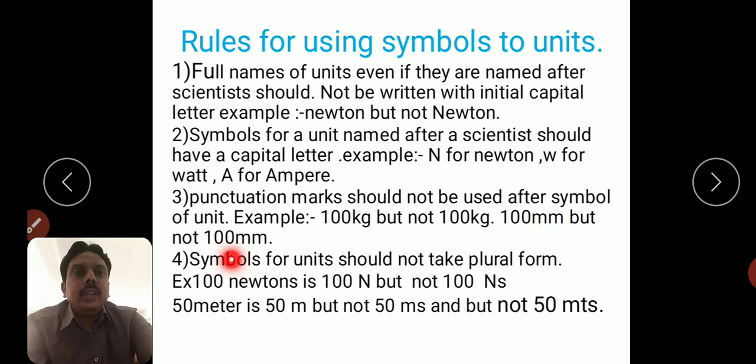Fourth one, symbols for units should not take plural form. For example, 100 newton. The correct procedure is 100 N, but do not write 100 Ns. Similarly, 50 meters is 50 m, but do not write 50 ms. We can't write symbols in plural form.